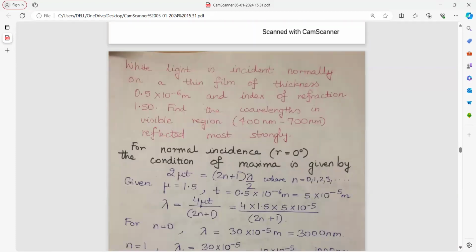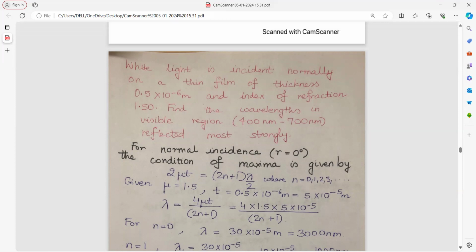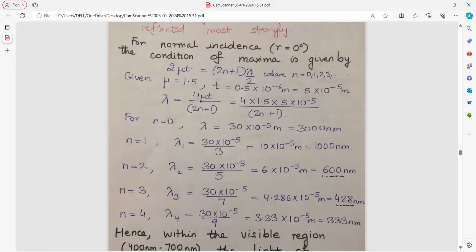When light is incident normally on a thin film of thickness this much and index of refraction 1.5, find the wavelengths in the visible region reflected most strongly. For normal incidence, r is equal to 0 and we will use the condition of maxima, 2 mu t equals (2n plus 1) lambda by 2.